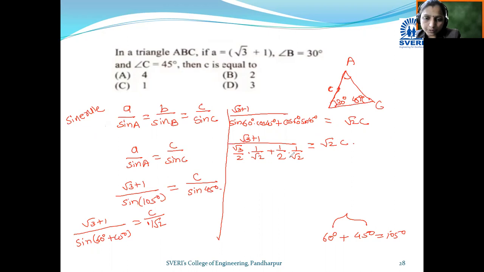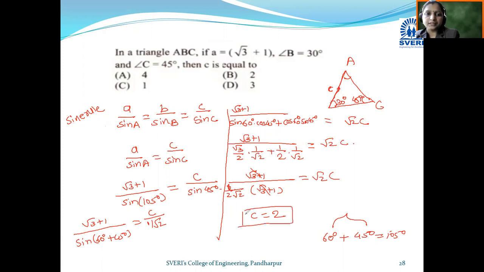Okay, so from the denominator you can take 1 upon root 2 common. You can take 1 upon 2 also common. So it becomes root 3 plus 1 divided by 1 upon 2 root 2, you can take common, so it becomes root 3 plus 1 is equal to root 2 into c. So you can see root 3 plus 1 gets cancelled here. So what we got here, c is equal to 2. That means root 2 gets cancelled. What is remaining? c is equal to 2.